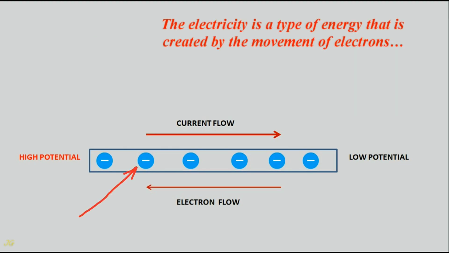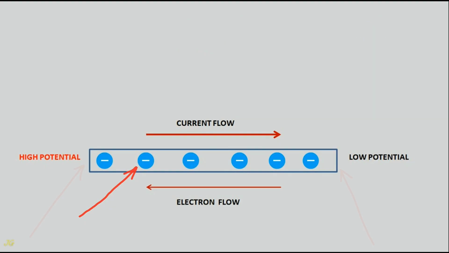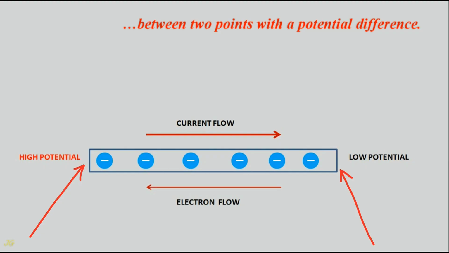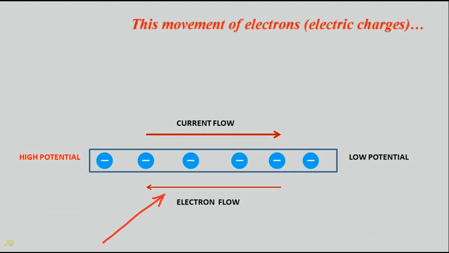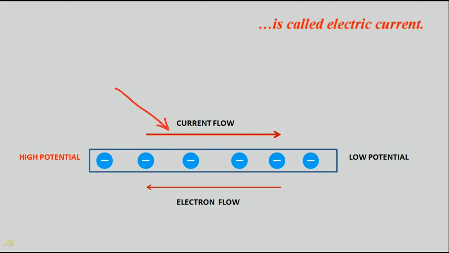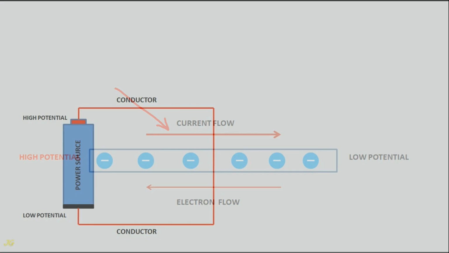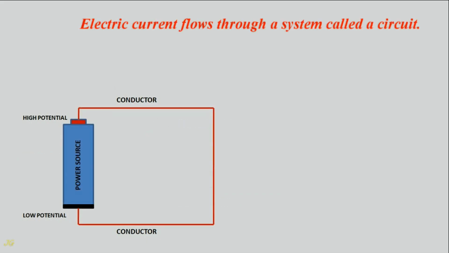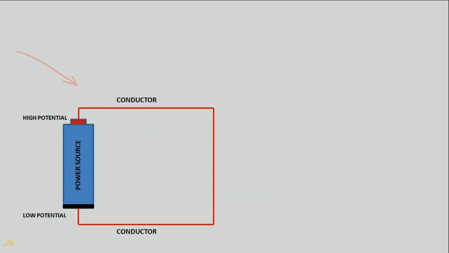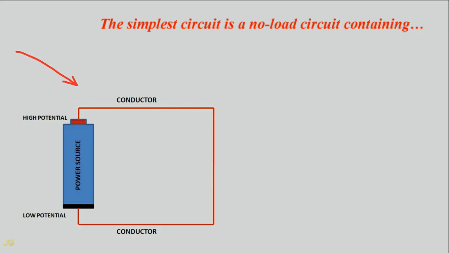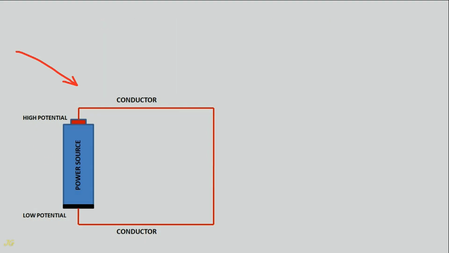Electricity is a type of energy that is created by the movement of electrons between 2 points with a potential difference. This movement of electrons, electric charges, is called electric current. Electric current flows through a system called a circuit. The simplest circuit is a no-load circuit containing a power source and conductor.